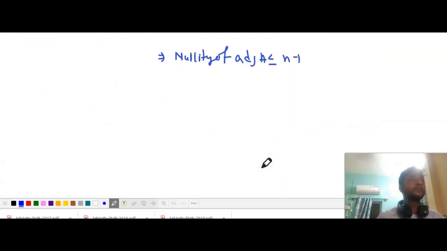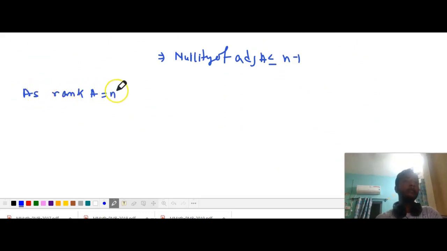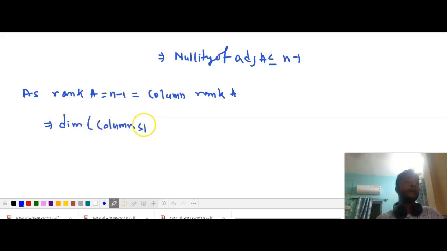Now, as rank of A is equal to n minus 1, equal to column rank of A, right? As we know that rank of A equals column rank of A, we can conclude that column rank of A is equal to n minus 1. It will imply the dimension of column space is equal to n minus 1.